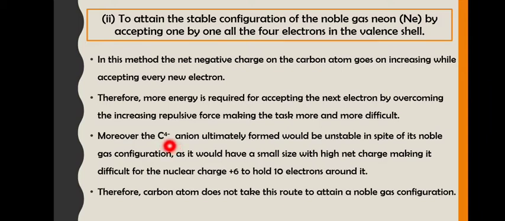10. Now 6 protons are there in the nucleus, correct? So it will become very difficult for the nucleus to hold 10 electrons. That is why this also is not possible. Therefore, carbon will not take this route also to attain a noble gas configuration. So what does it do? It is not becoming positive, it is not becoming negative. Then what does carbon do?